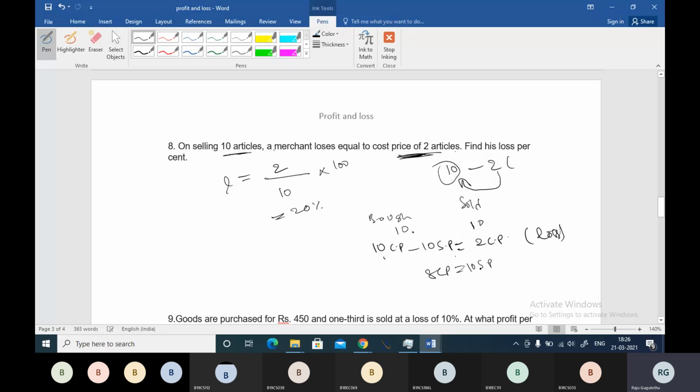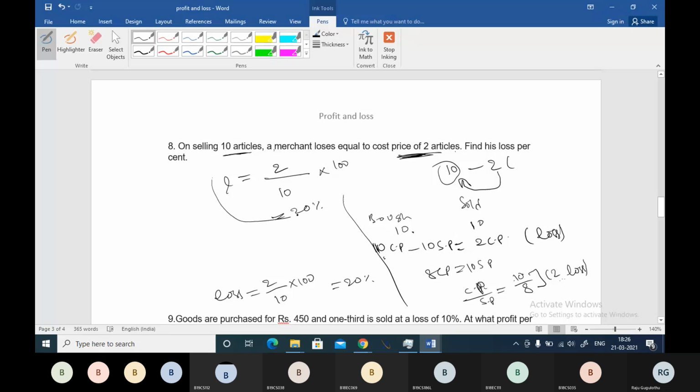So cost price by selling price, the ratio is how much? Cost price by selling price will be 10 by 8. That means you are buying at 10, you are selling at 8. So you are going to have a loss of 2, and your loss percentage will be loss divided by cost price into 100. Loss 2 divided by cost price 10 into 100, that will be 20%. If you practice it, then you will be able to take this step directly. That needs practice. I hope you understood this question.